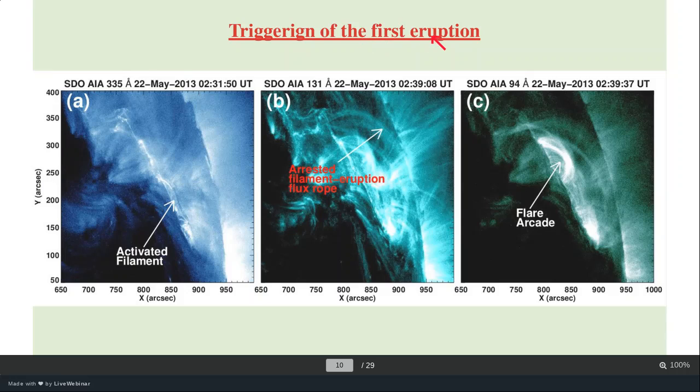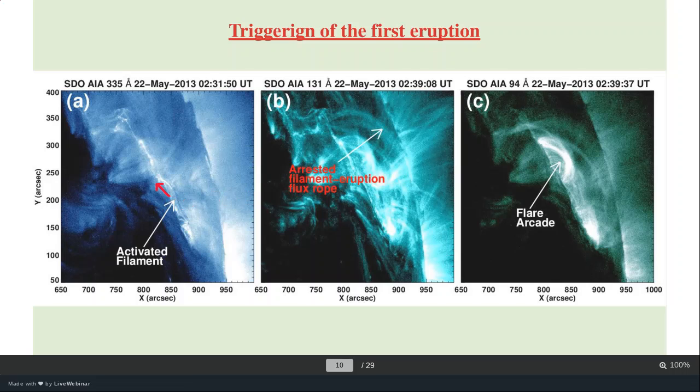So the triggering of the first eruption. We have three eruptions from the same polarity inversion line, from the same region, going on one after another. What sort of mechanism is there for the triggering, and how is the overall eruptive dynamics? So we are going to discuss this successive eruption in this work. At 2:30, there is an activation of a filament which is very low lying, very close to the solar surface, here.